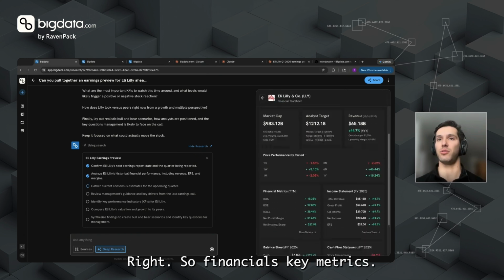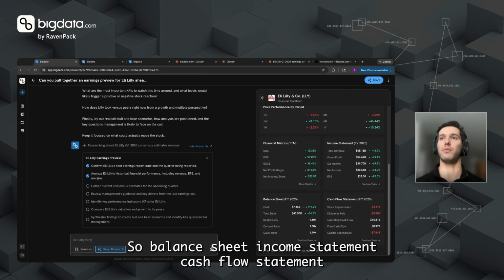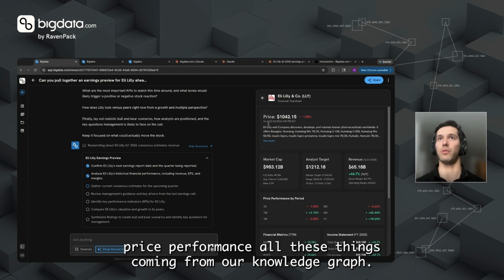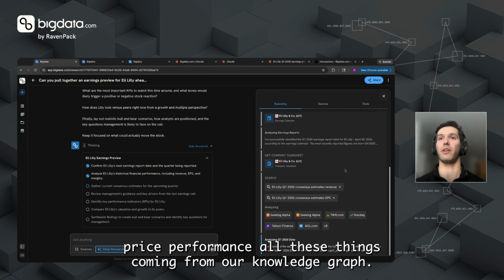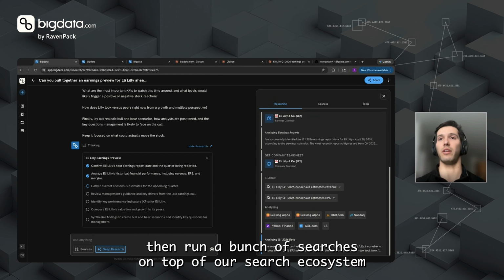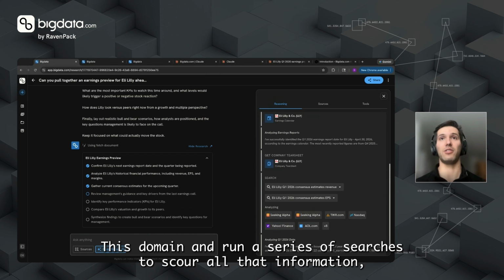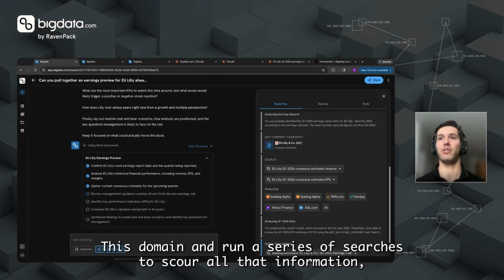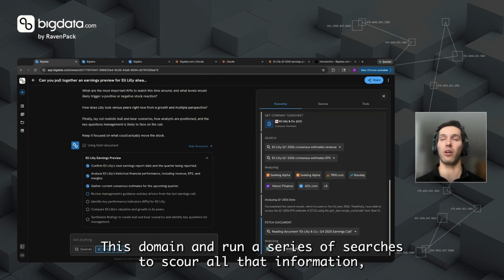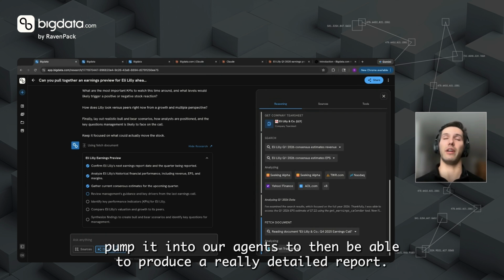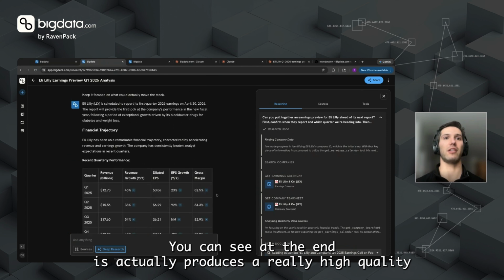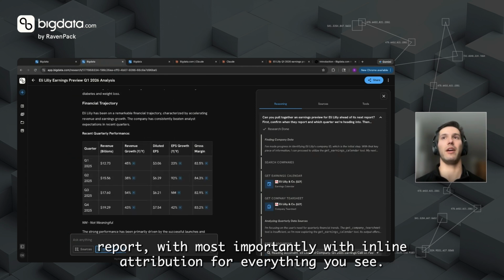So financials, key metrics, so balance sheet, income statement, cash flow statement, price performance, all these things coming from our knowledge graph. And then it can start to run a bunch of searches on top of our search ecosystem or a search infrastructure that we've really fine-tuned for this domain, and run a series of searches to scour all that information, pump it into our agents to then be able to produce a really detailed report. What you can see at the end is it actually produces a really high quality report.